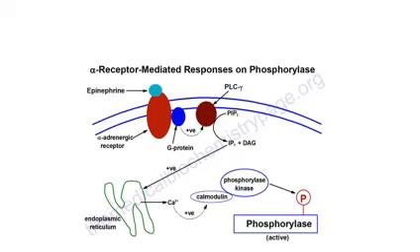This calcium goes and binds to calmodulin, forming the calcium calmodulin complex, which then activates phosphorylase kinase. So this is another method of activation of phosphorylase kinase, which is different from the cyclic AMP mediated protein kinase activation of phosphorylase kinase.